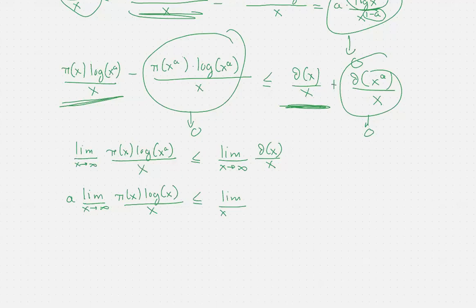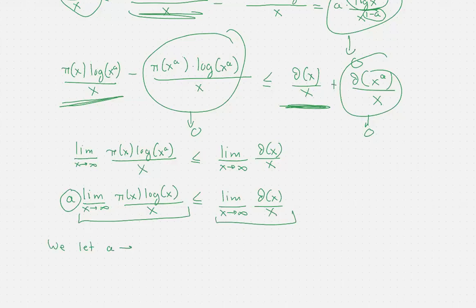So we can say that this limit times the number a is at most this limit. And remember, a is allowed to be any number between 0 and 1. So what we do here is we let a approach 1.